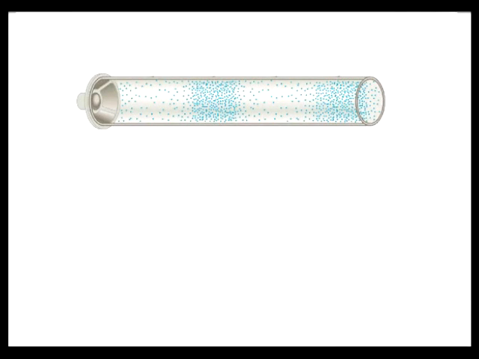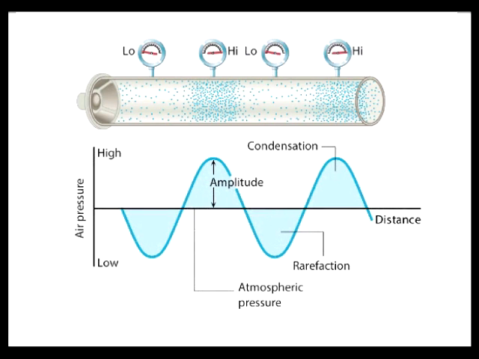Here we show a pure tone sound wave traveling in a tube. We can attach a series of gauges to the tube that indicate the pressure variations along the wave. The graph shows that the air pressure varies sinusoidally along the length of the tube. Although this graph has the appearance of a transverse wave, remember that the sound itself is a longitudinal wave. The graph also shows the pressure amplitude of the wave, which is the magnitude of the maximum change in pressure measured relative to the undisturbed or atmospheric pressure.